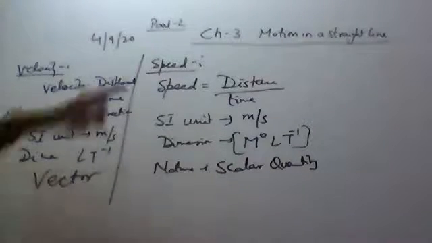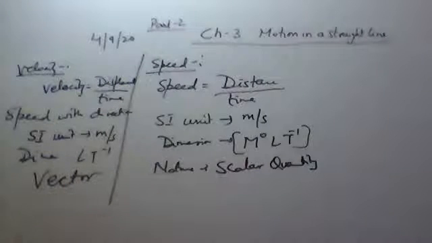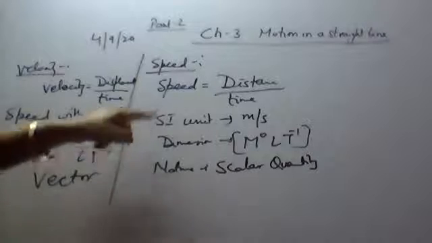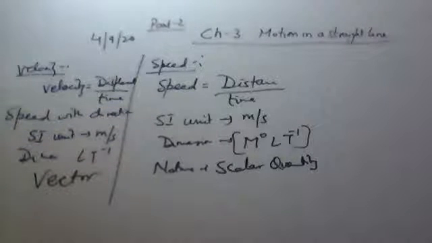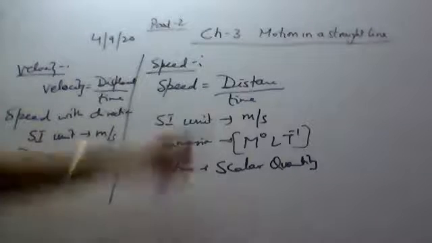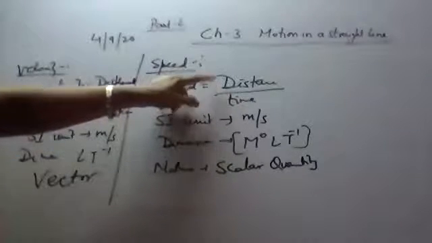Okay, so speed is distance per unit time. The unit is meter per second. This is the SI unit. Other practical units are also used, like kilometer per hour and centimeter per second, but here we'll discuss only the SI unit. The dimension is LT raised to the power minus 1.